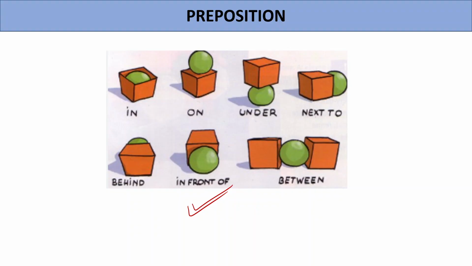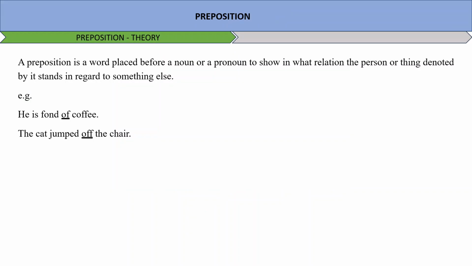In today's session, first of all, let me tell you the definition. A preposition is a word placed before a noun or a pronoun to show in what relation the person or thing denoted by it stands in regard to something else. For example, he is fond of coffee, the cat jumped off the chair. So you see, of and off sound similar, but there is a difference in meaning between of and double f, off. We'll try and figure this out in the whole session.